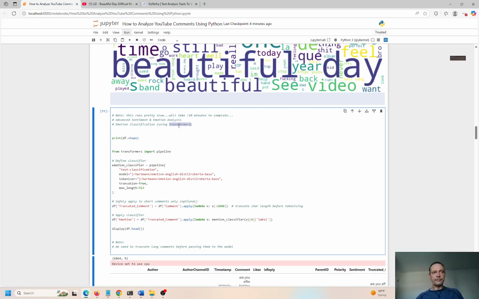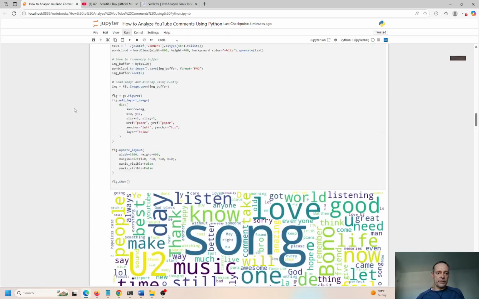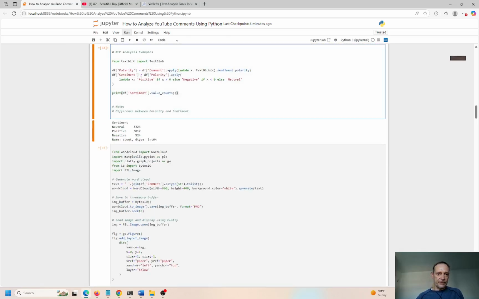So a transformer is the backbone behind an LLM, a large language model, and we can get much more rich meaning and feeling and purpose from this text. In the original version I showed you over here, this is very simple, very straightforward. It's called TextBlob, and it's giving you polarity and sentiment.